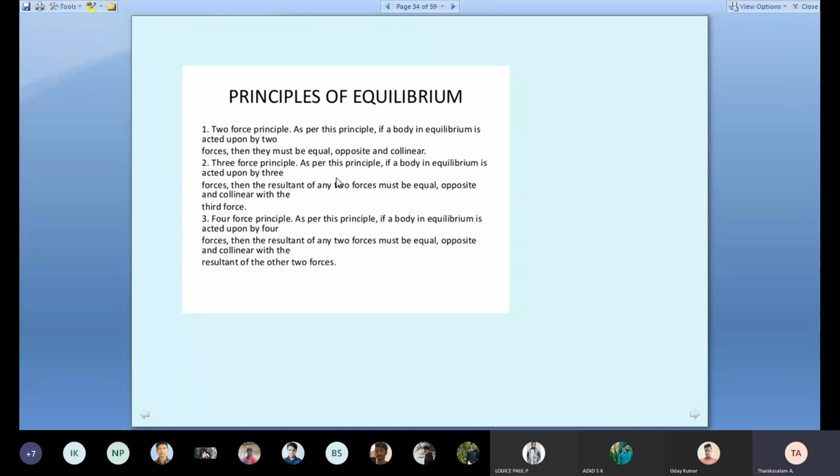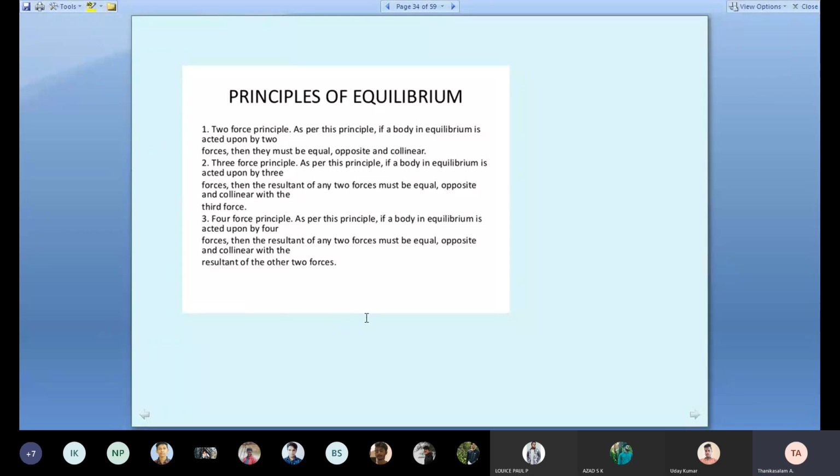Similarly, the three force principle. When a body is in equilibrium and acted upon by three forces, then the resultant of any two forces must be equal to the third force. Students, suppose three forces are acting. You replace two forces with a single force. The resultant must be equal to the third force. Then only the three force principle holds, and the body is in equilibrium.